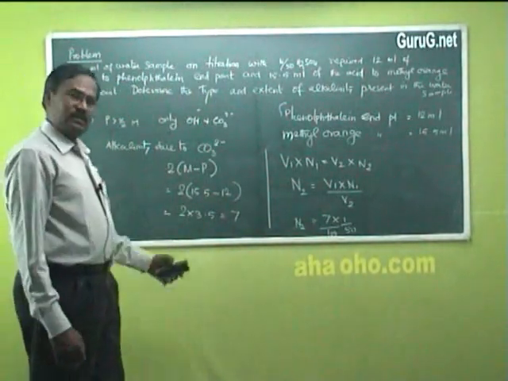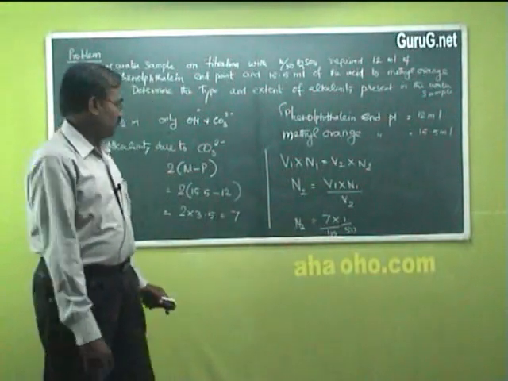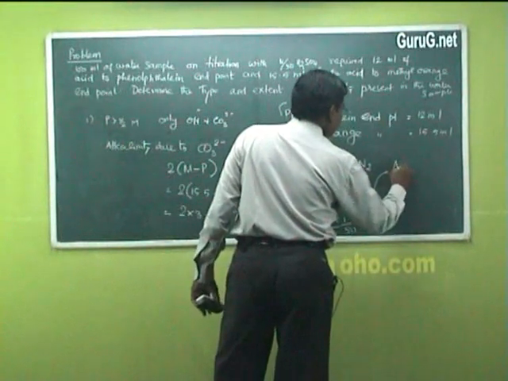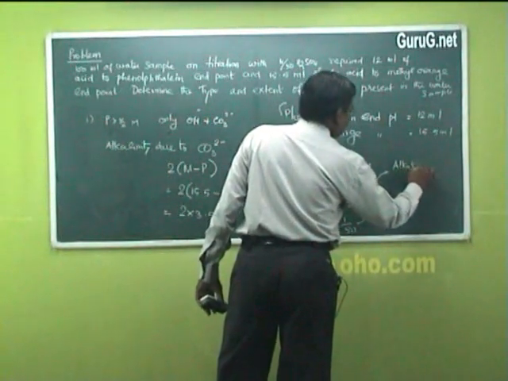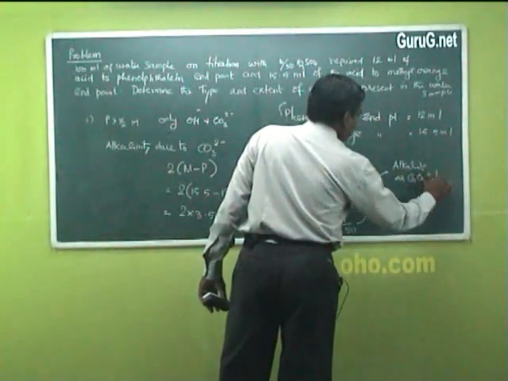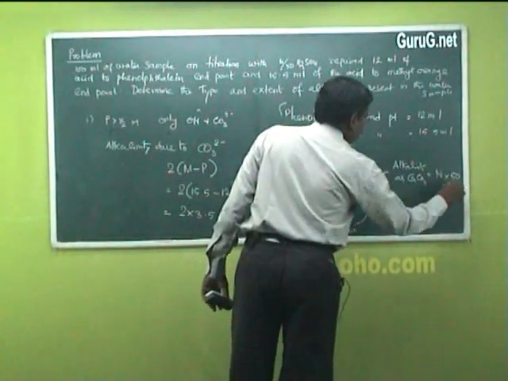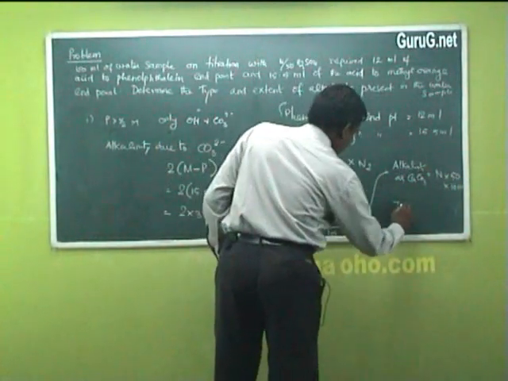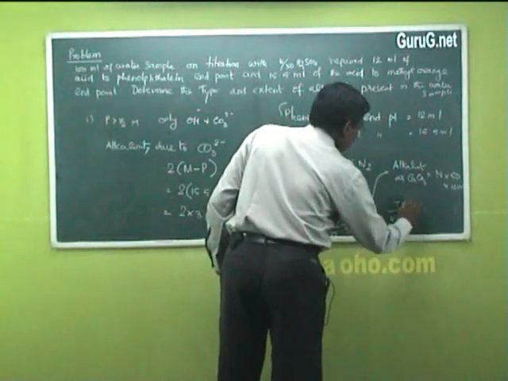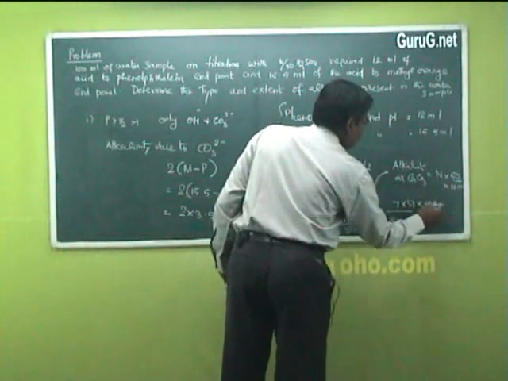As we have done earlier, this normality is multiplied with equivalent weight 50 into 1000, the same thing, that is 7 divided by 100 into 50 into 1000.